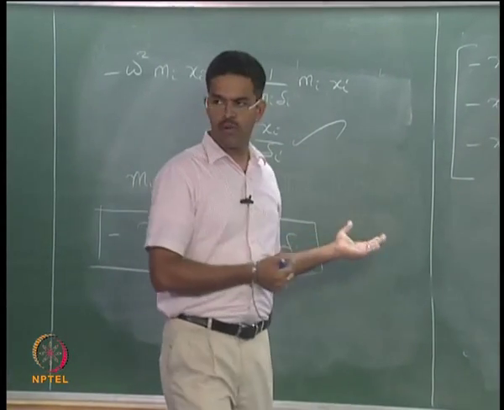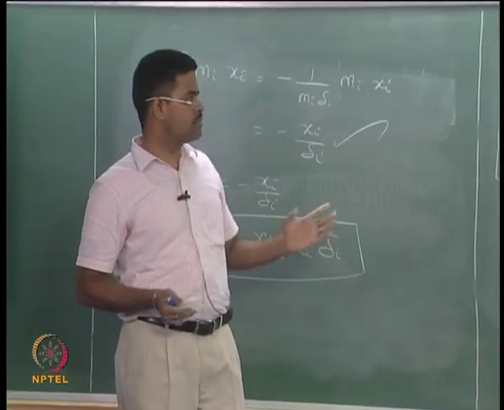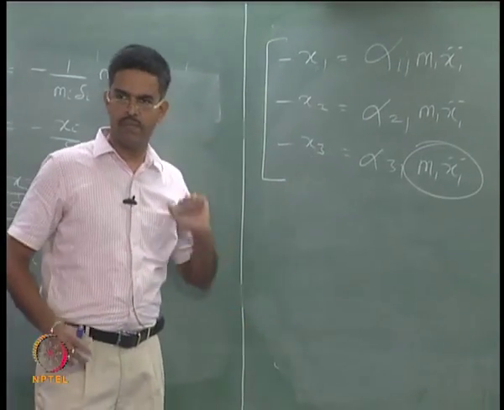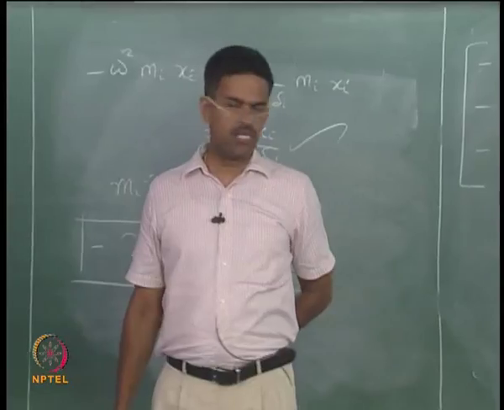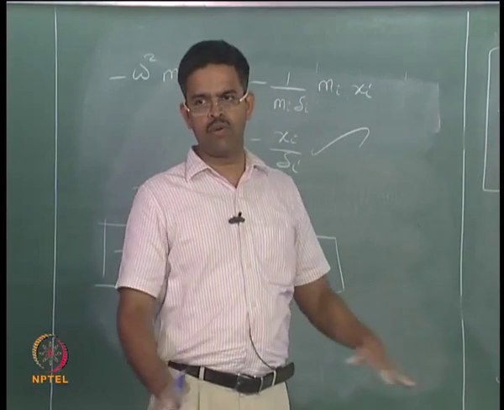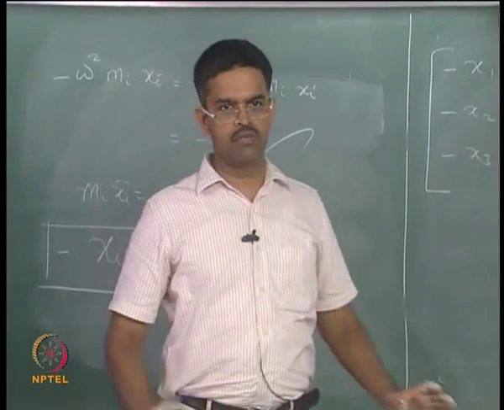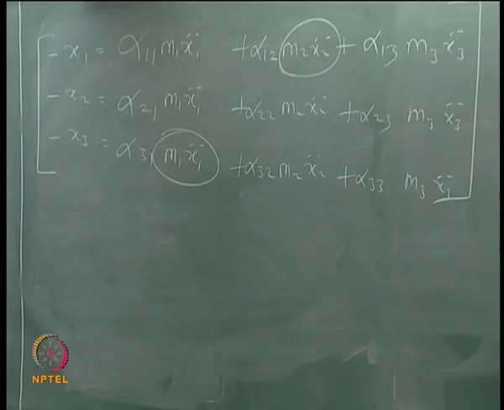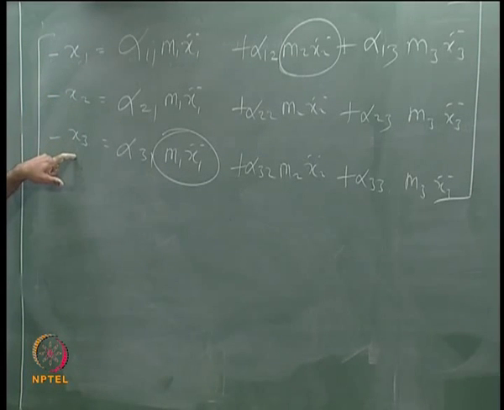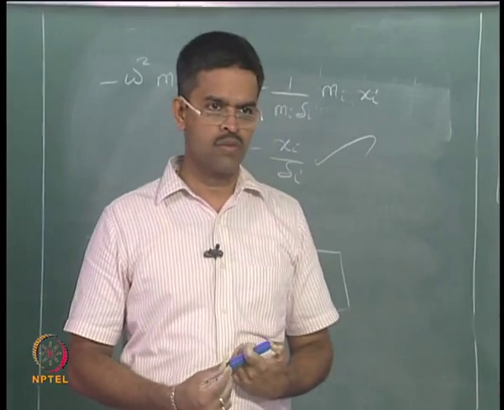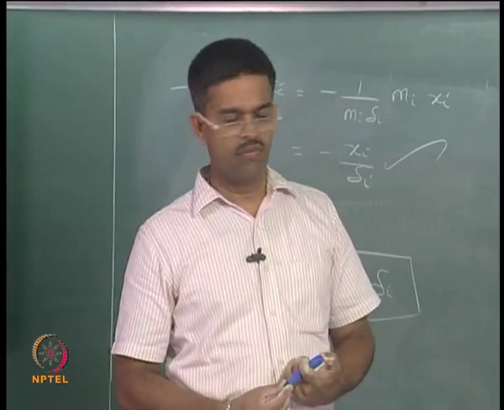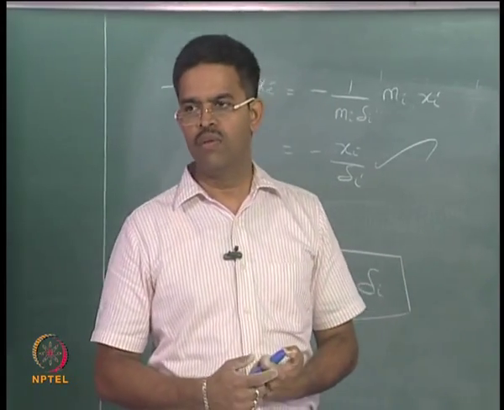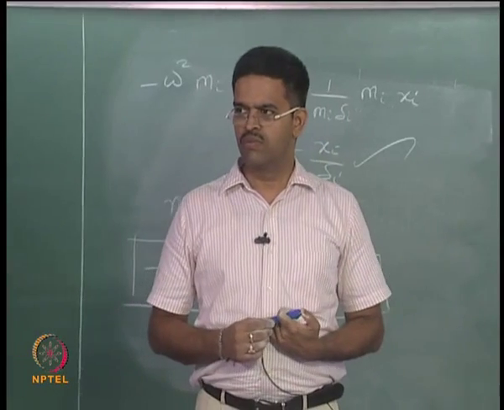This can be easily programmed. This method can be easily programmed for n degrees of freedom, and this method has no approximation, it is a purely analytical procedure, whereas Dunkerley had an approximation. The only implicit approximation is that the mode shapes we generate will be orthogonal. That is the condition I have used, which I will use further in the next algorithm and so on. Any doubts here? So we will close it here.